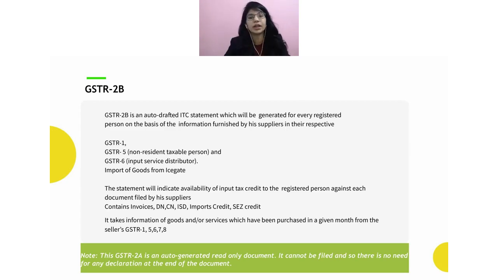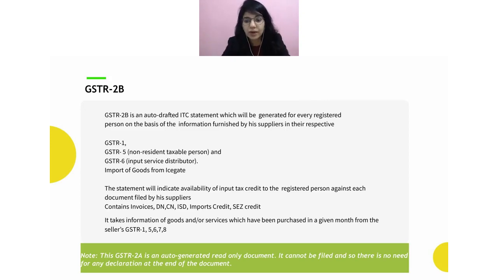There is no doubt in that. The difference is that 2B is basis the GSTR 1 filing date of the supplier. Rather, when we look into GSTR 2A, that was basis the return period which was selected by my supplier while they were uploading that document. That's one of the bigger things.